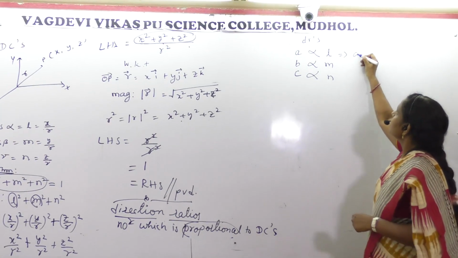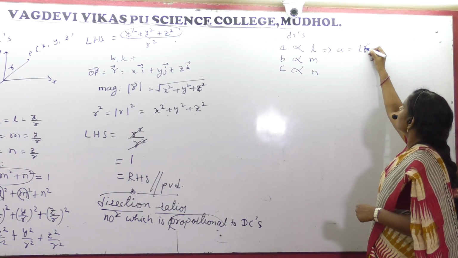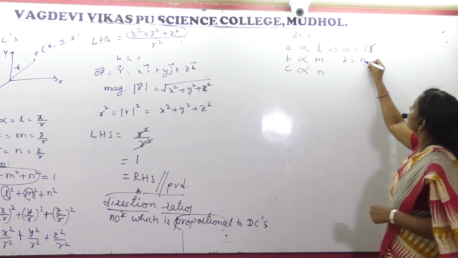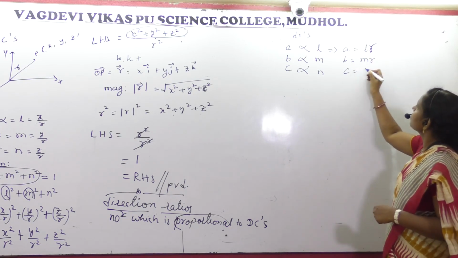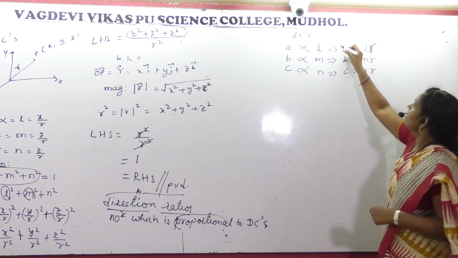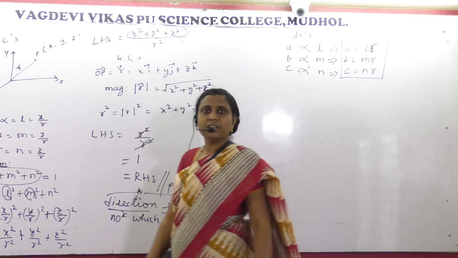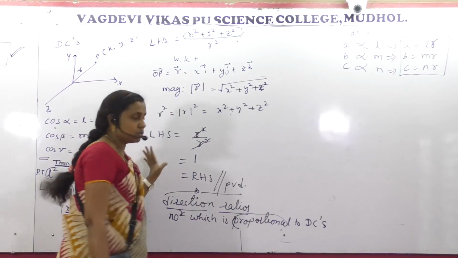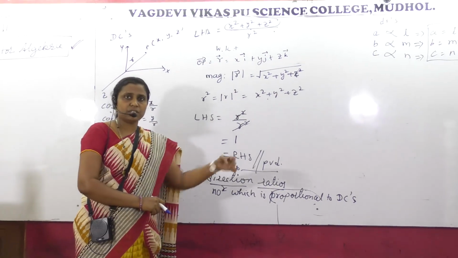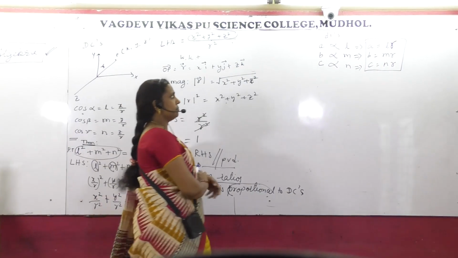This implies a is equal to lr, where r is a constant, b is equal to mr, c is equal to nr. This is the formula to calculate direction ratios. I hope you understood clearly.